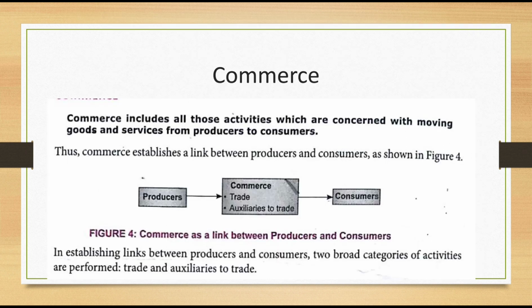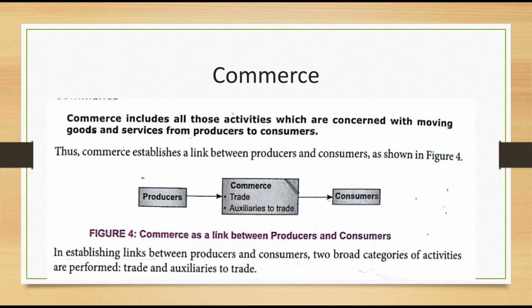So first we are discussing what we mean by commerce. Commerce acts as a link between producer and consumer, isn't it? A producer produces goods, and the consumer consumes those goods. So in between the producer and consumer, commerce is acting. Commerce includes all those activities which are concerned with moving goods and services from producers to consumers.